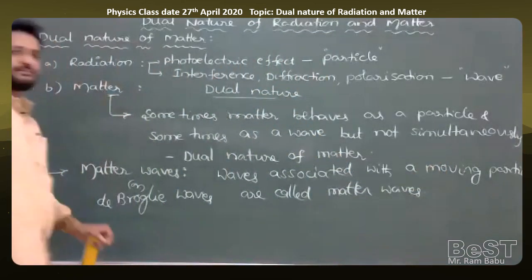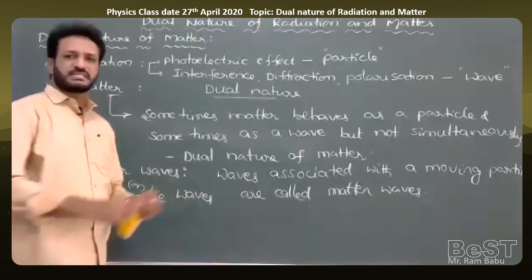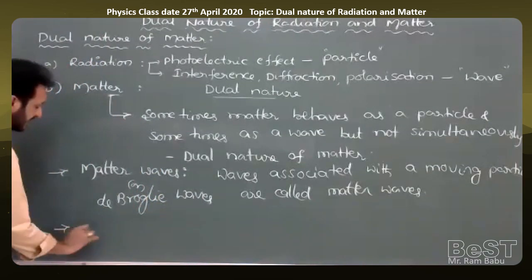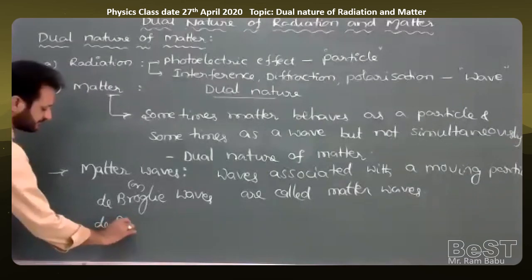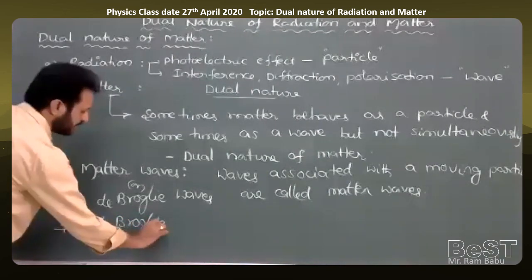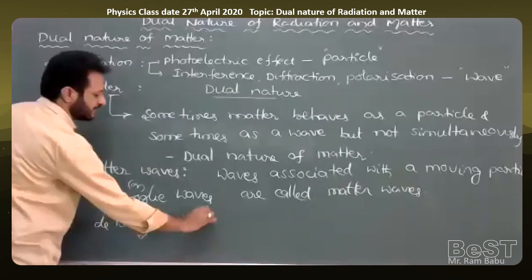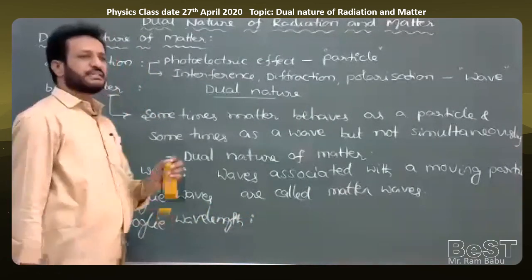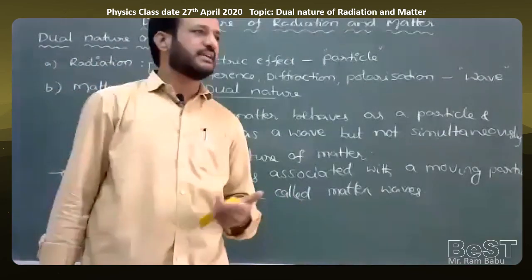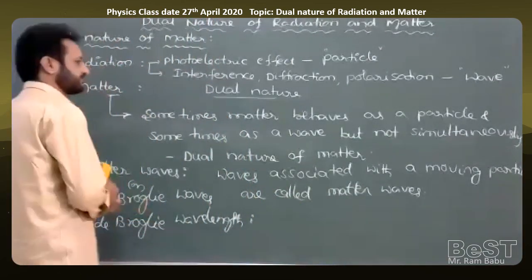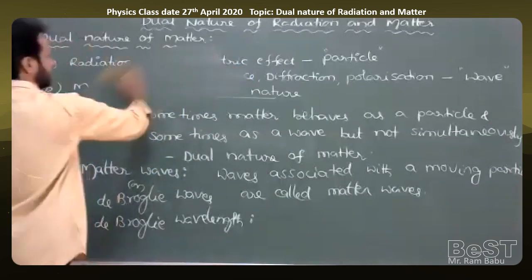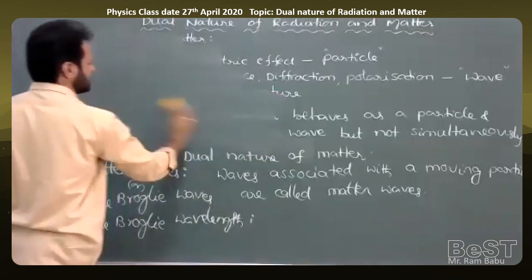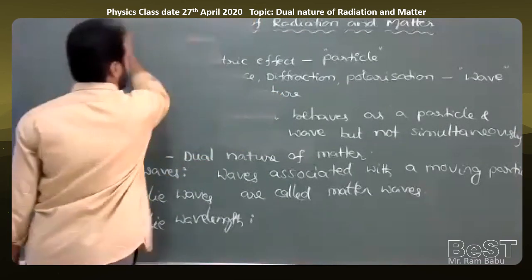And whenever there is a wave, there must be a wavelength also. The wavelength of these waves is called the de Broglie wavelength, denoted by the symbol lambda. The wavelength of matter waves is called the de Broglie wavelength.